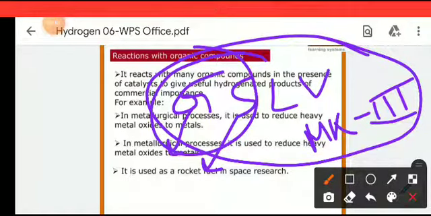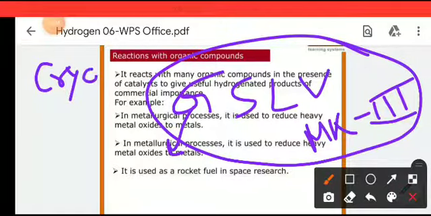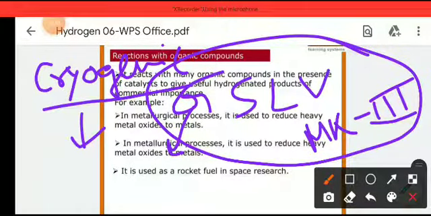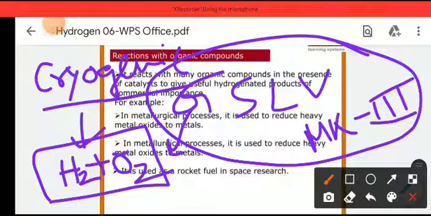In this rocket the fuel is cryogenic fuel. Cryogenic fuel is a mixture of hydrogen and oxygen in liquid state. This fuel is used in the GSLV Mark 3 and the PSLV as well.